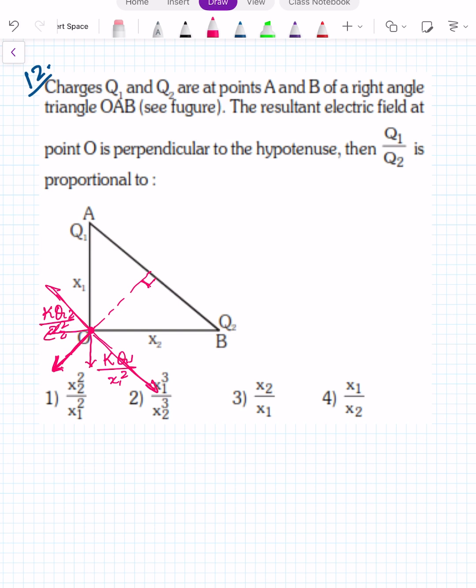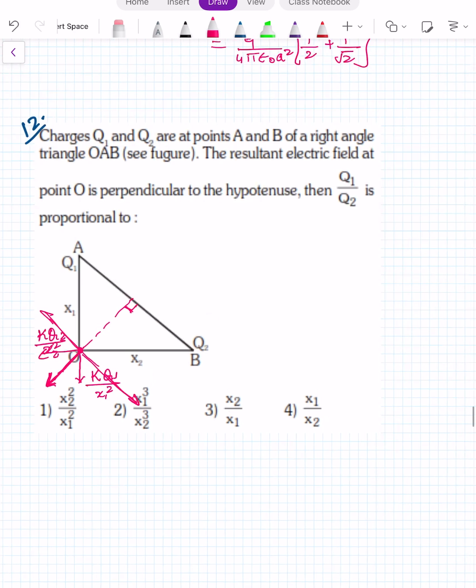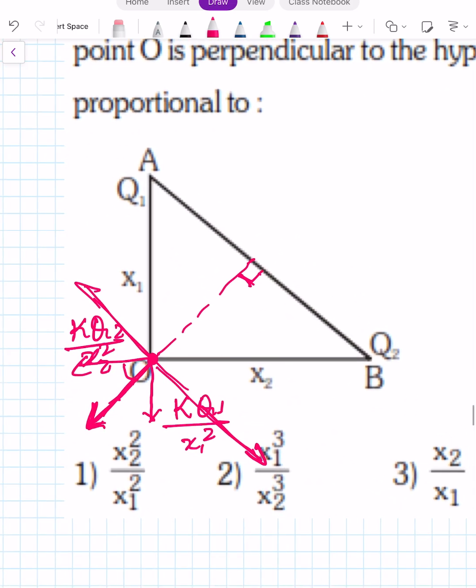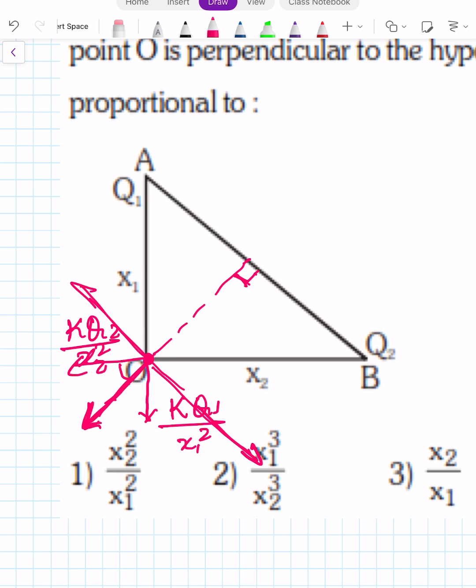So we can write, say this angle is alpha. Let's make a separate diagram. This angle is alpha, so this angle will be 90 minus alpha.